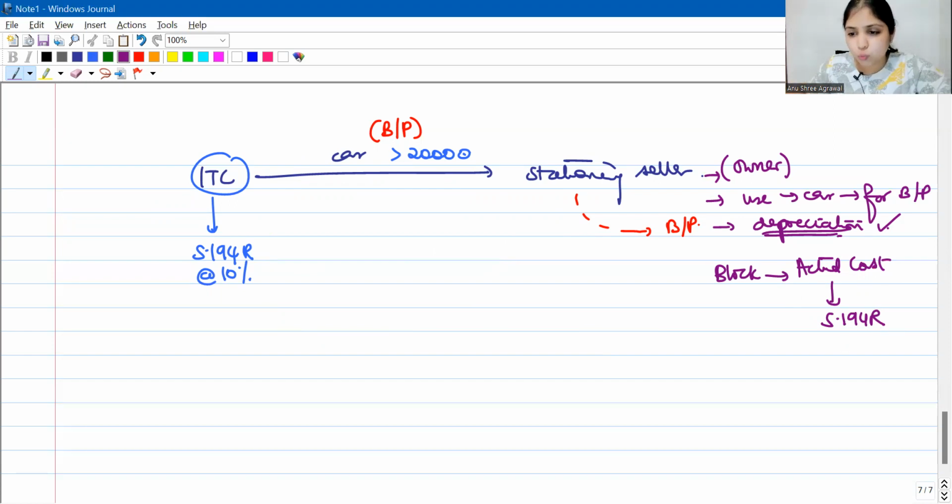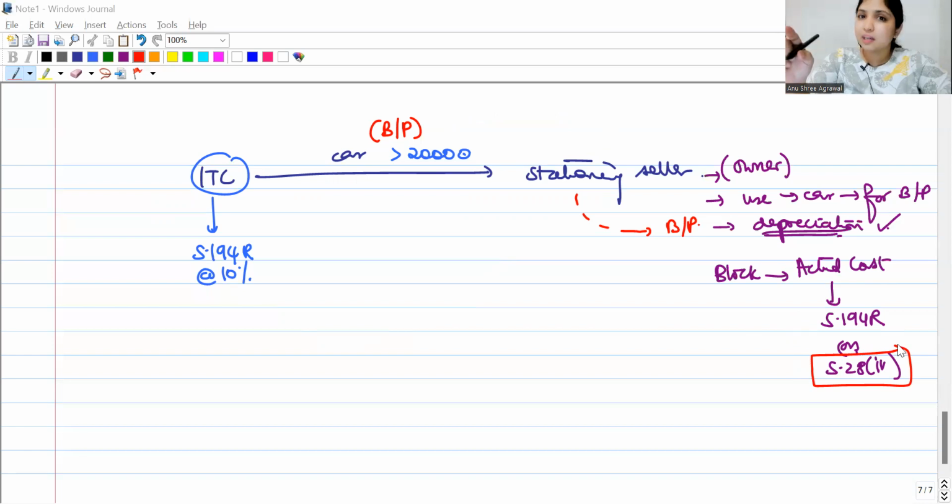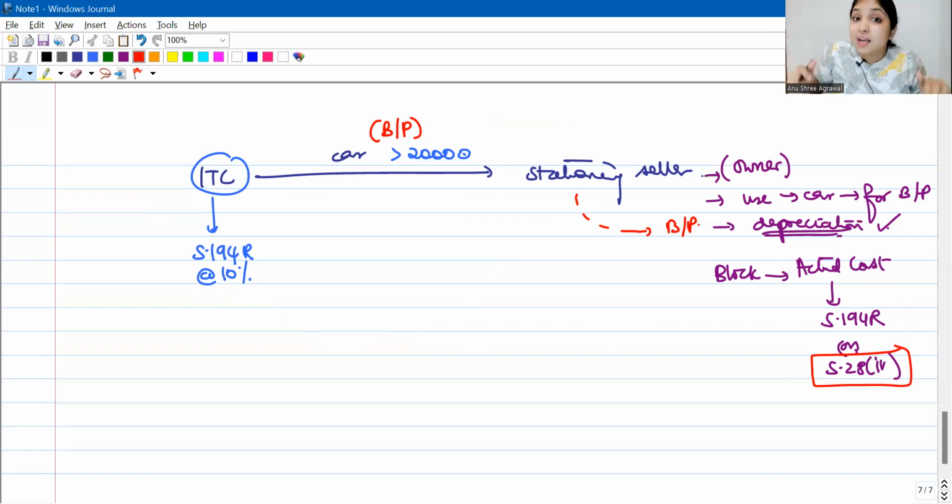Or option number two, the stationary seller would be putting this car to tax under section 28(4) also, guys. Will you consider this? See, in most cases, both of these numbers will be the same. But then to give the perfect answer in the examination, you will say that the actual cost will be whatever you're taxing under 28(4), that is going to be considered as actual cost, which results in the conclusion that if tax is deducted under 194R but nothing is taxed under 28(4), then it will not enter the block and you will not get any depreciation.